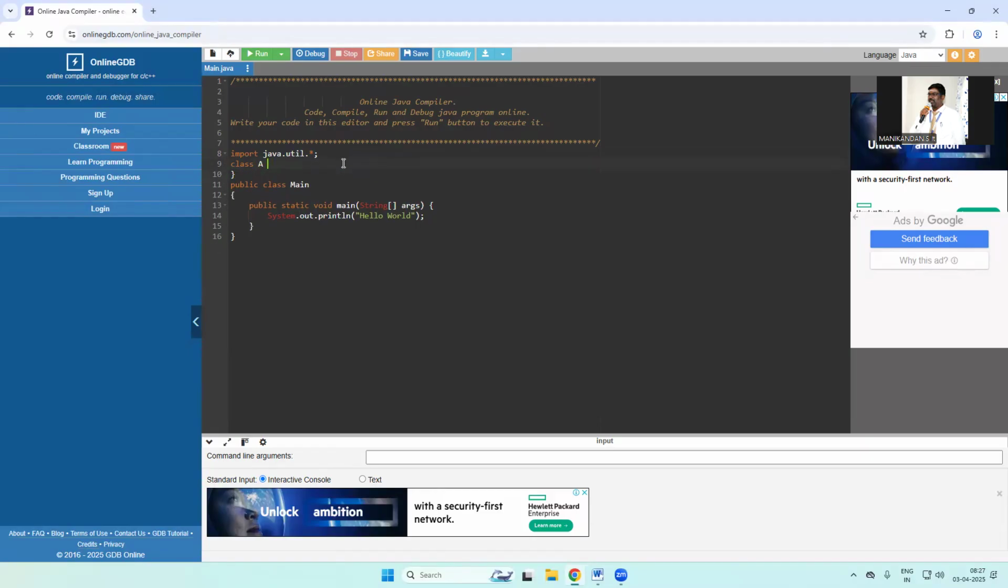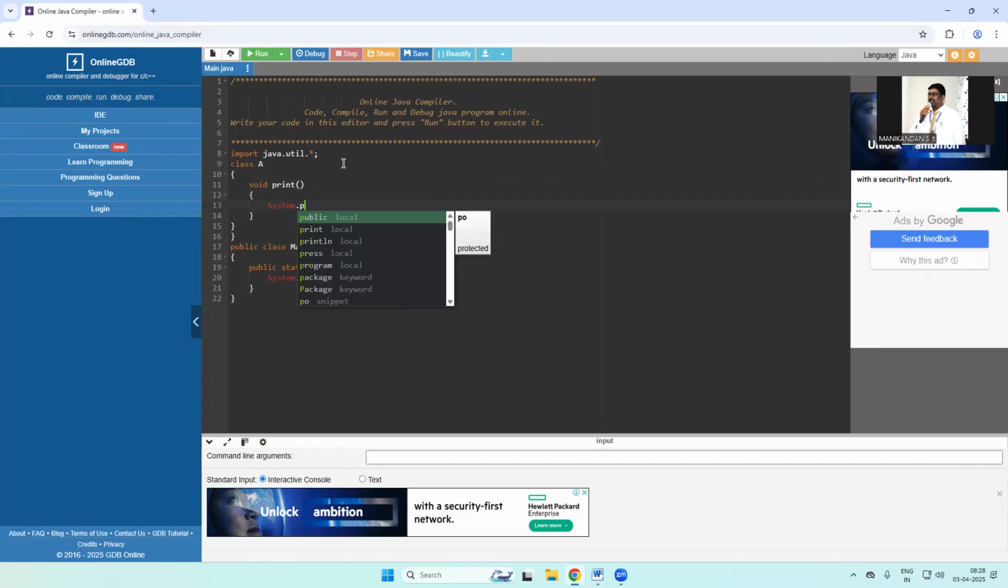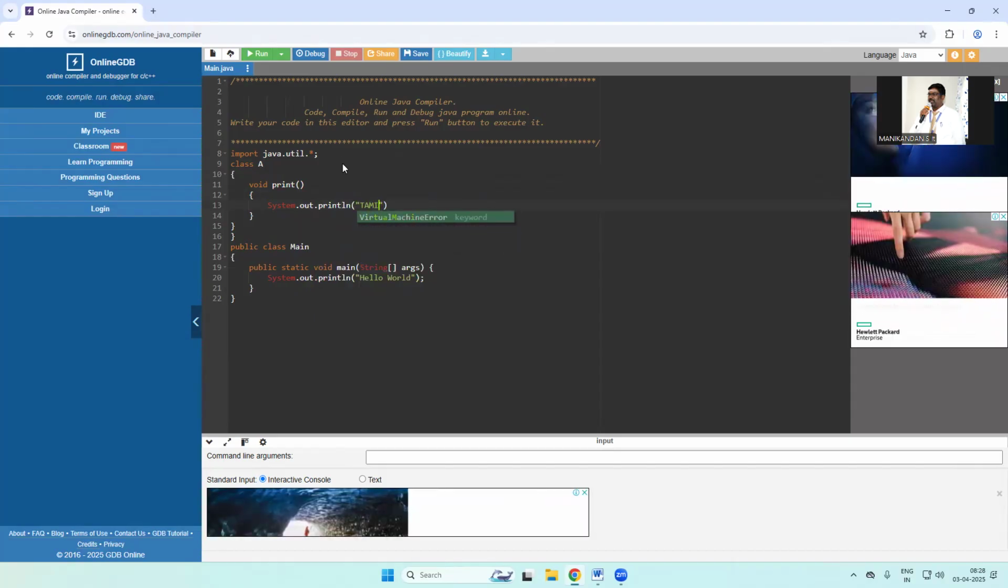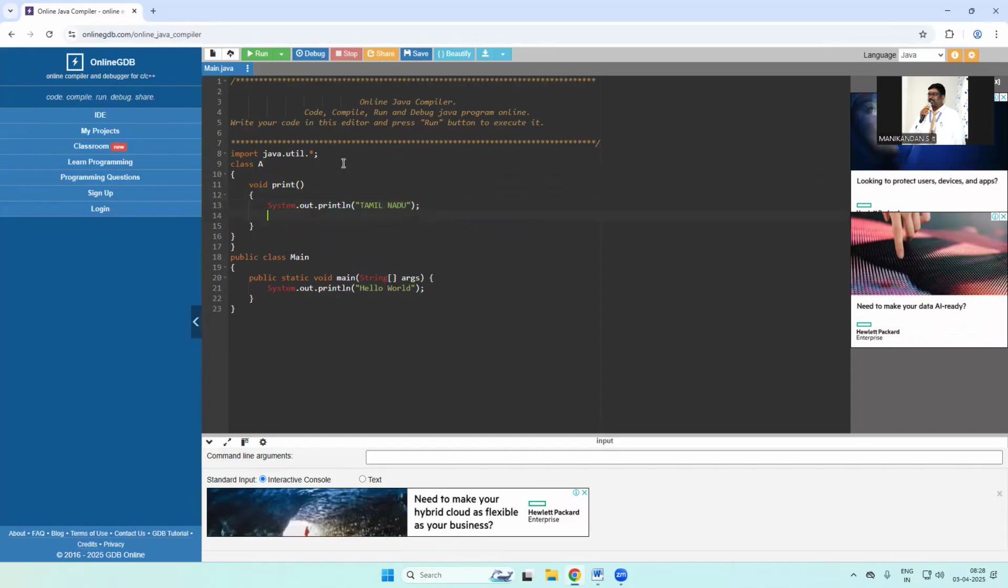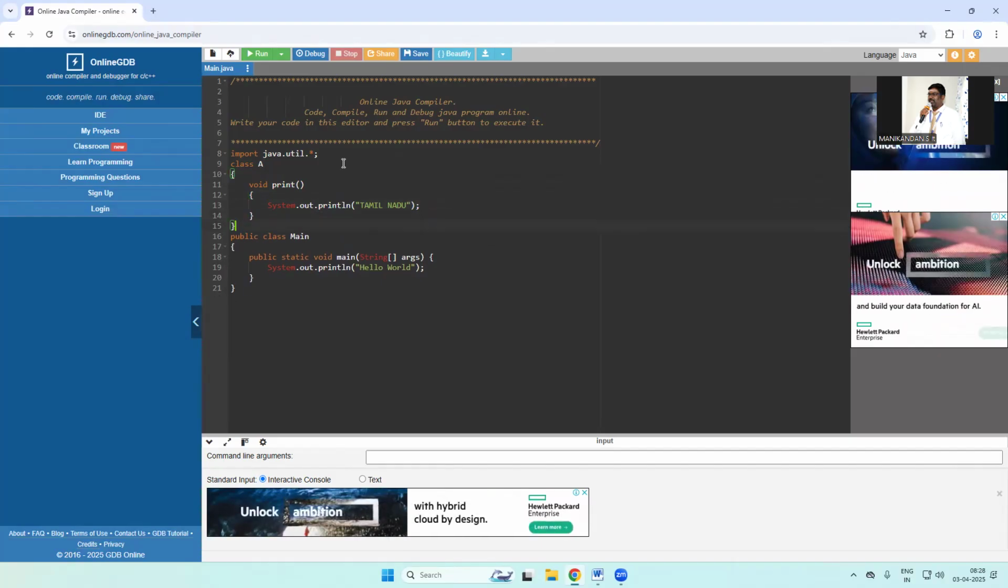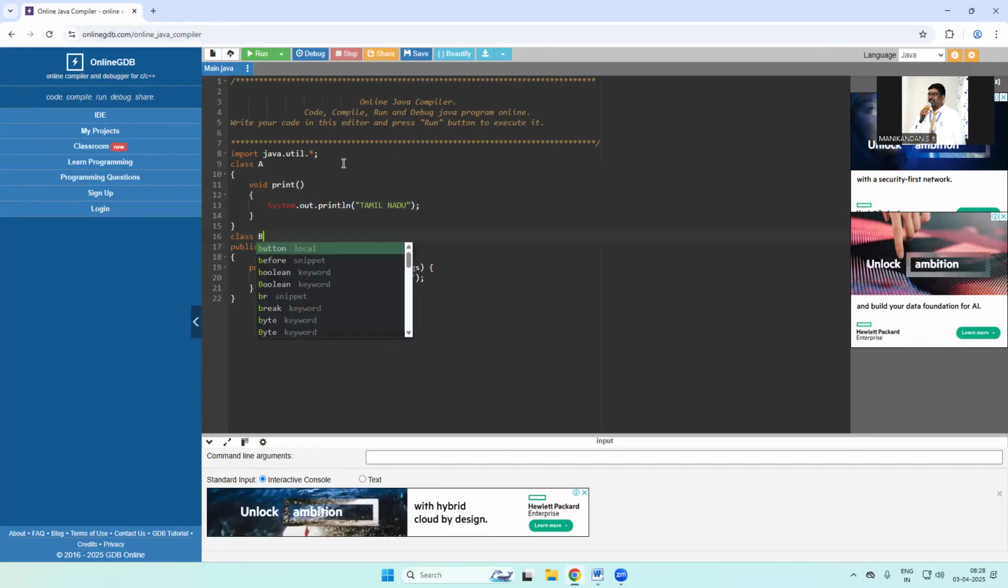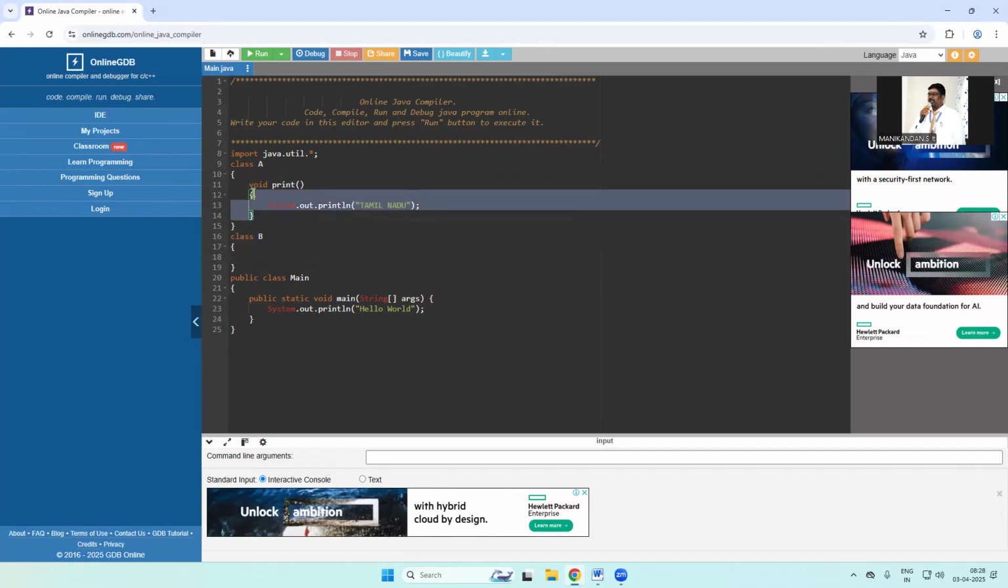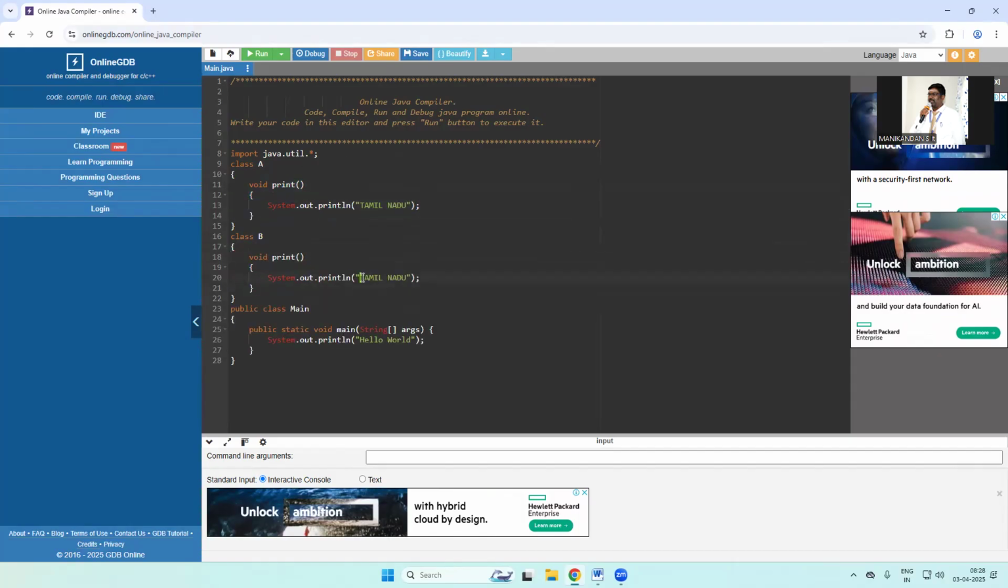Inside the class, I create a method named print with return type void. Inside that I use some statement to print. For example, system.out.println, I use some statement. For example, here I can state Tamil Nadu. I am just going to print. Okay. Likewise, I create another class, B. Inside B, I use the same method here. Here I can use India.